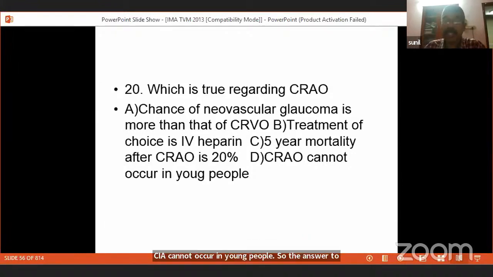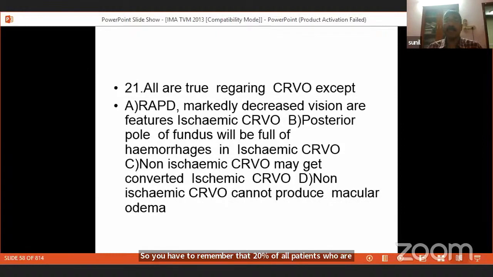So you have to remember that 20% of all patients who have developed CRAO will die in the next 5 years. Another very difficult question came for entrance examination, AIIMS. All are true regarding CRVO except: central retinal vein occlusion. Listen to me now. Central retinal vein occlusion is of 2 types. One is called an ischemic central retinal vein occlusion, and another is called a non-ischemic central retinal vein occlusion.